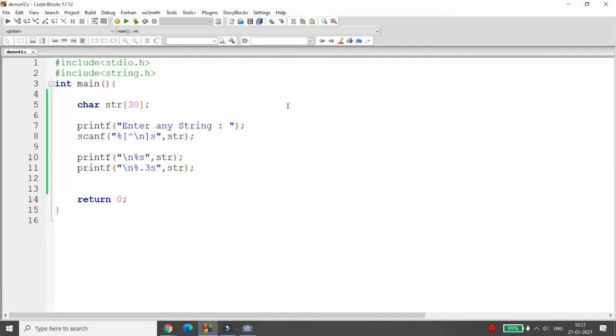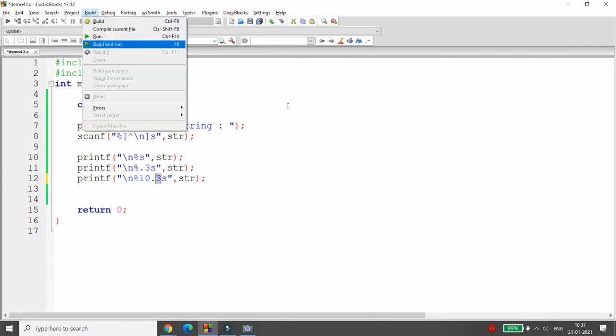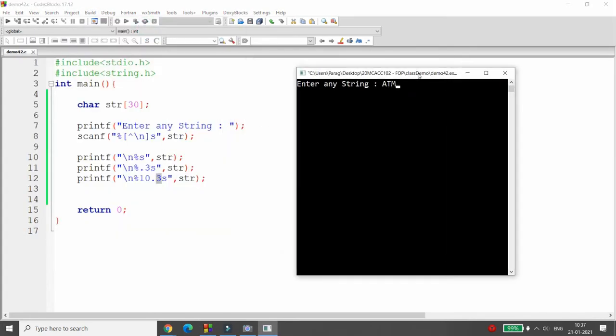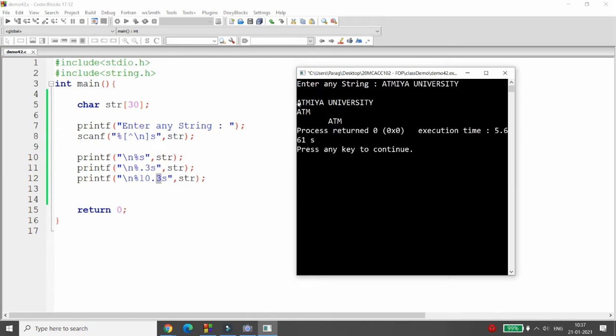Wonderful thing is what? You can write over here, for example, %10.3s. It means the total size is 10 characters, but display only the first three. So suppose I am writing here ATMIYA University, then what it will do, see, %s will display the whole string.